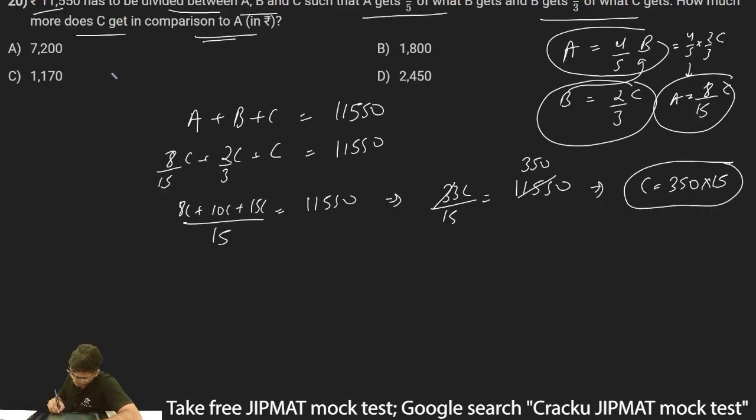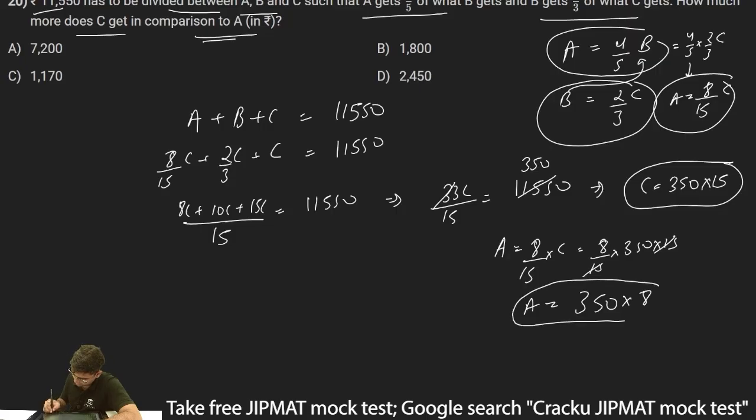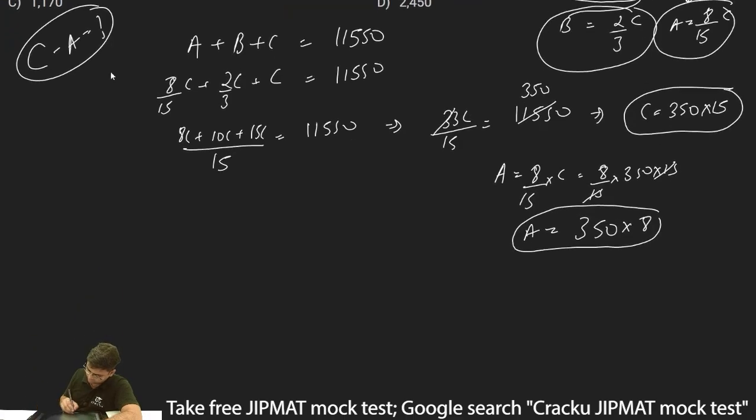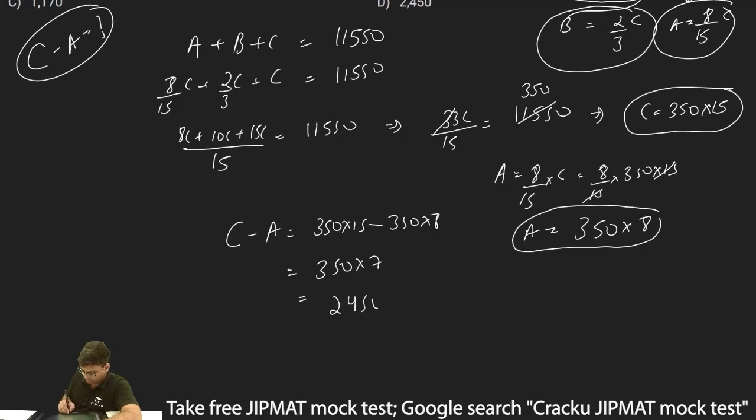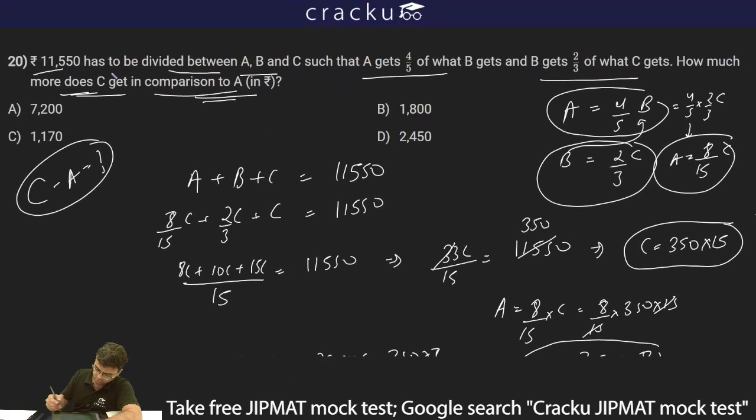What will be A? A is 8 by 15 into C, which is equal to 8 by 15 into 350 multiplied by 15. So 15 gets cancelled and A will be 350 into 8. We have to find out the difference, that is how much more does C get in comparison to A. So we have to find out the value of C minus A. I can simplify this to C minus A is equal to 350 into 15 minus 350 into 8, which is equal to 350 into 7, and 350 into 7 is 2450. Thus C gets rupees 2450 more than A, and therefore option D is the correct answer.